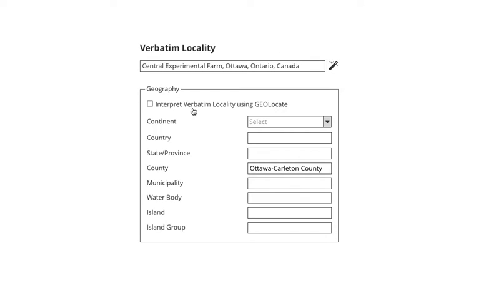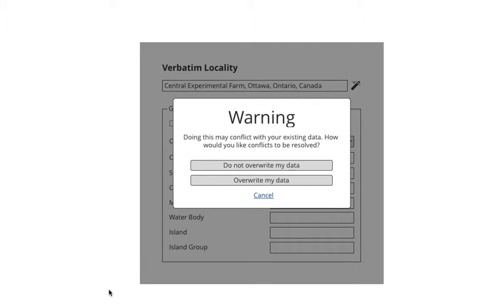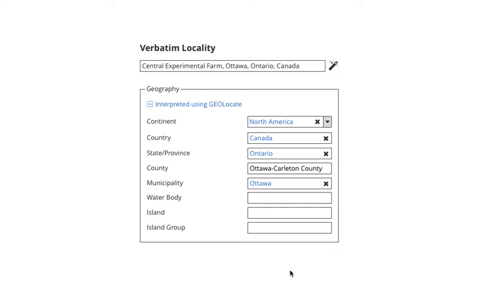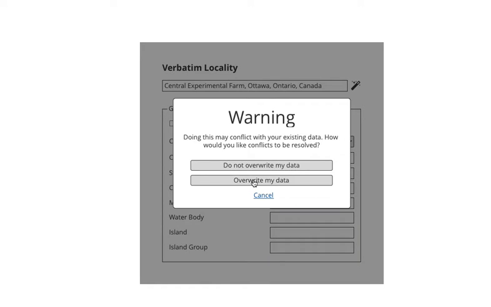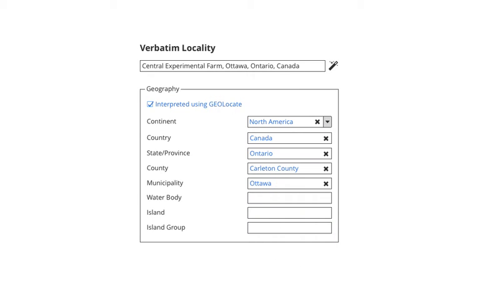And if I go to reinterpret, you can do that at any time. If I have a manual entry, it's going to have to ask me what I want to do with that data. In this case, it's telling me I have a conflict here because this data is going to overwrite your data. Well, what do you want to do? Maybe I want to say, don't overwrite my data. Keep my original data. There it is. But what if I don't care because I know that data is bad and old and was entered 20 years ago, and I want the proper GeoLocate data? I can just say overwrite my data and it will overwrite that data.